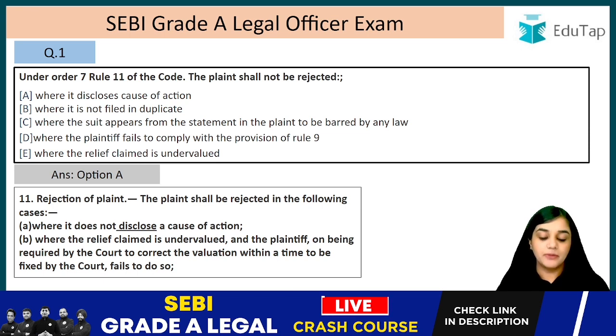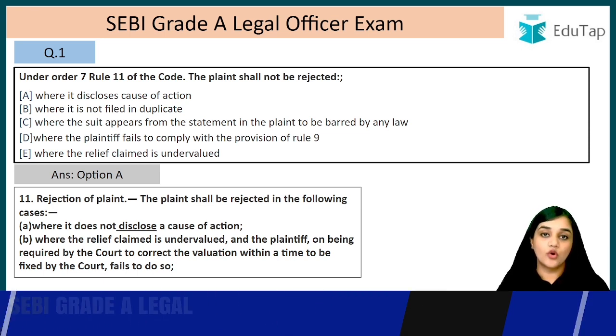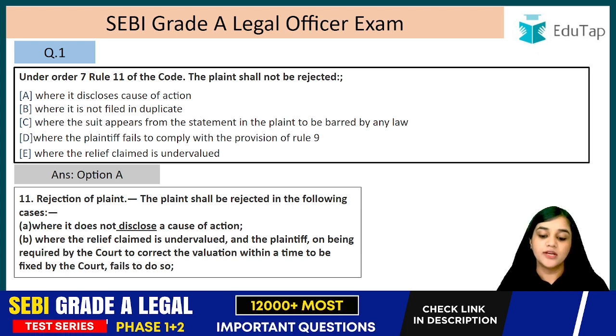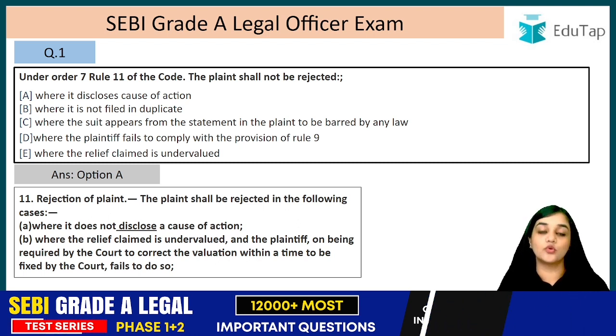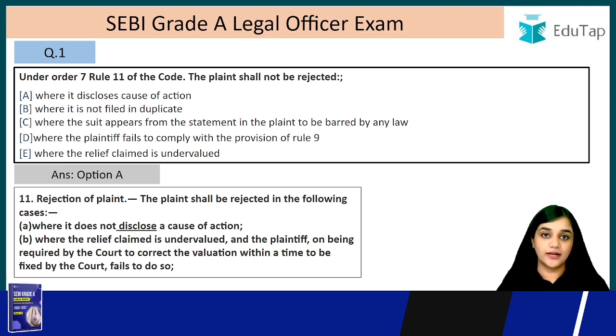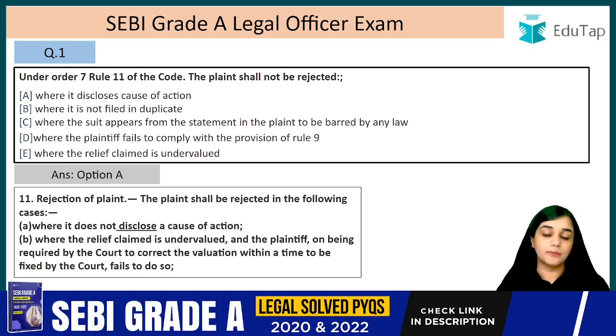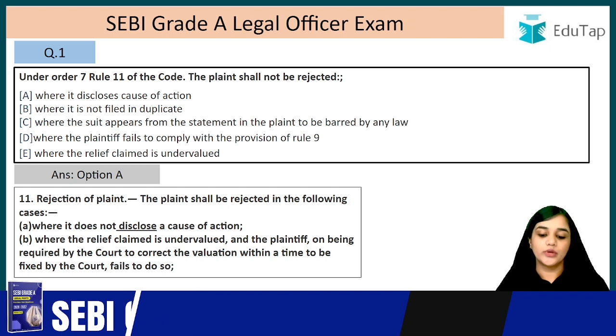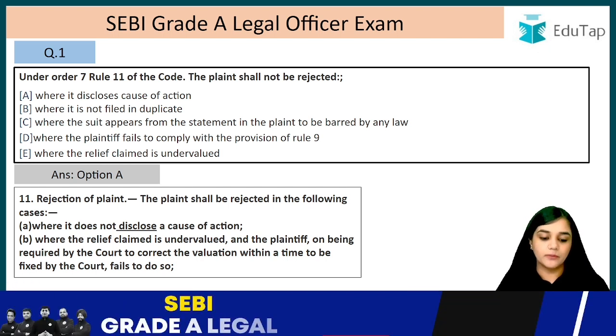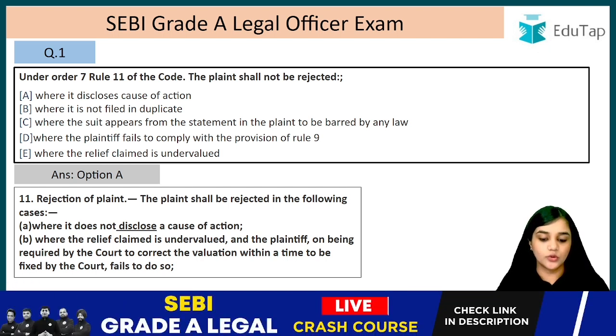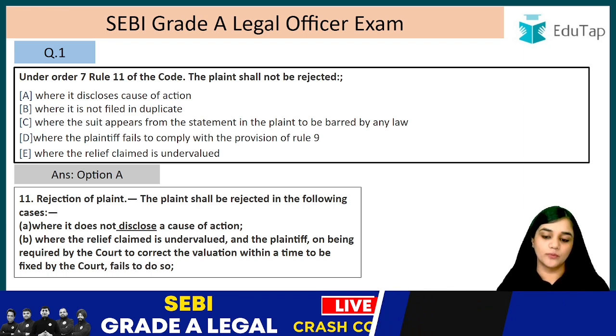Where the relief claimed is undervalued, where they have wrongly undervalued the claim, and the plaintiff, on being required by the court to correct the valuation within a time to be fixed by the court, fails to do so. First of all, it was undervalued. Then the court gave time to that party to correct it, and it did not correct it even after that time was given, right? So in that case, it is going to be rejected.